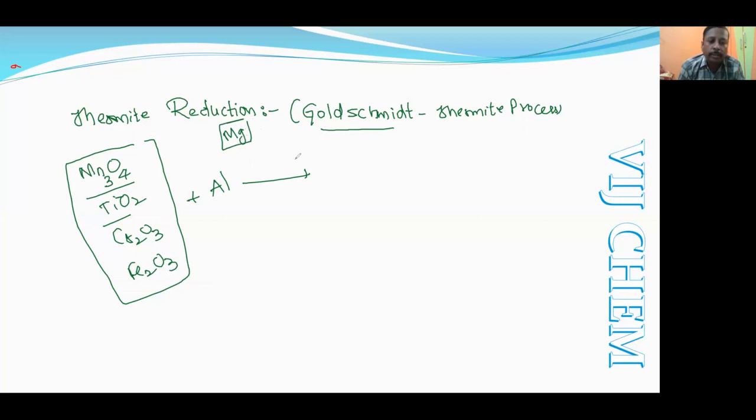Understood? If we are using the aluminium, Mn3O4 will be reduced to manganese, and in all cases the common product will be Al2O3 and the common reactant is aluminium. Here Mn3O4 will give you elemental manganese, or you can get titanium, chromium, or iron.